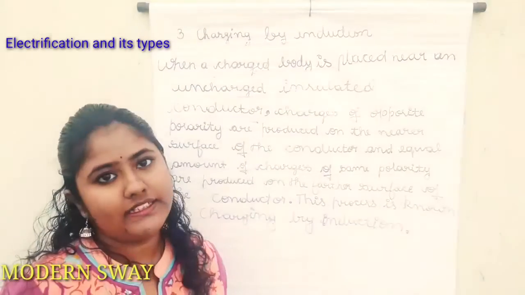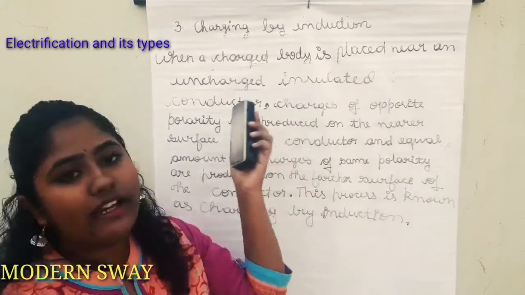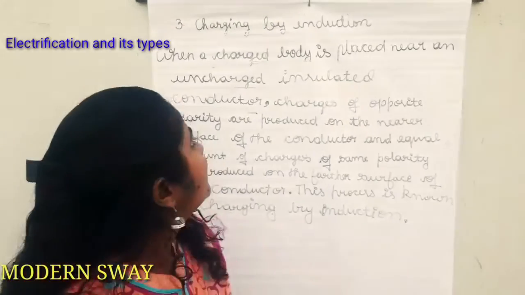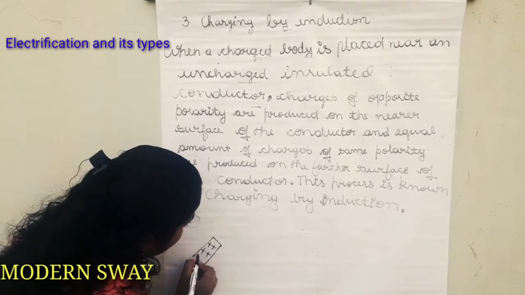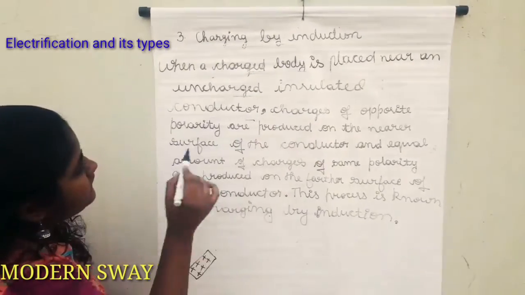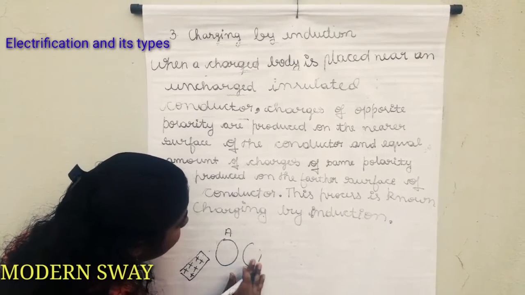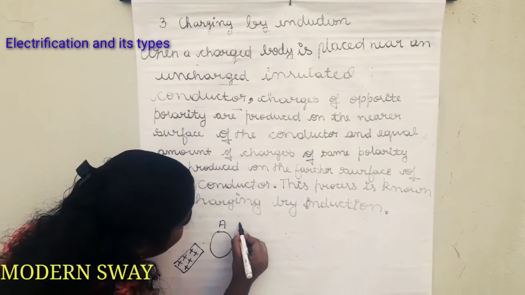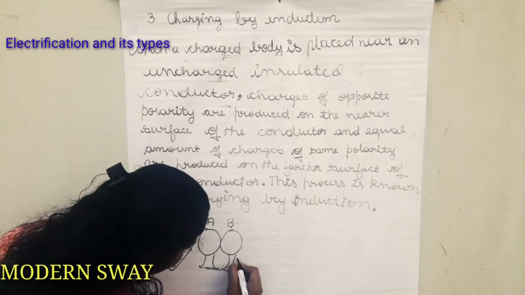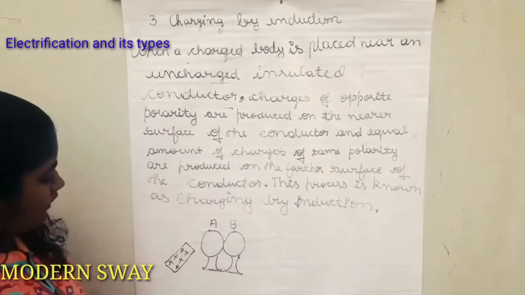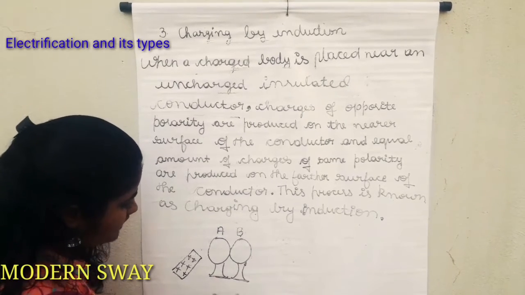The third method is charging by induction. Here, a charged body is placed near an uncharged insulated conductor. So take a charged body placed near an uncharged insulated conductor, let us take A and B. Now you know what happens when a positive charge is placed near these conductors.